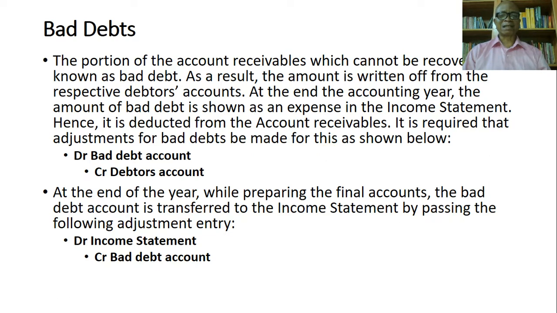Recall that yesterday we talked about accruals. We looked at how to adjust for accruals, talking about accrued expenses and accrued revenues. And then, of course, we also looked at deferrals, talking about prepaid expenses and at the same time unearned income, unearned revenue. So today we're looking at the other adjustments to be made to final accounts. That's talking about adjustments to be made to the trial balance, and we are starting with bad debt.